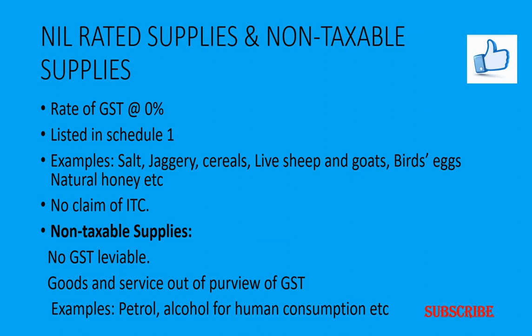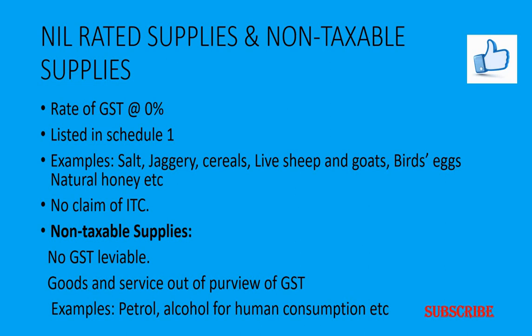Now let's move to the nil rated supplies and non-taxable supplies. Here nil rated supplies means the goods which attract 0%. In other words, goods or services on which GST rate of 0% is applicable are called nil rated supplies. Such goods are listed in the Schedule 1 of the GST Act. To give some examples for the nil rated supplies, it may be a supply of salt, jaggery, cereals, live sheep, goats, birds, eggs, natural honey, etc. And such a supplier cannot claim input tax credit.